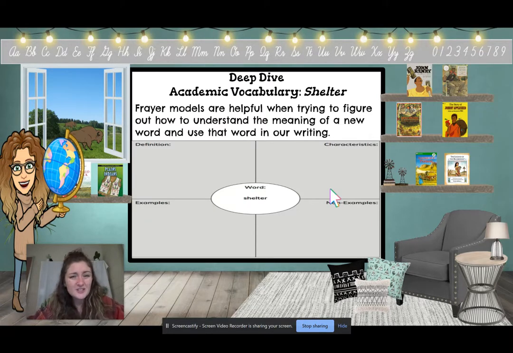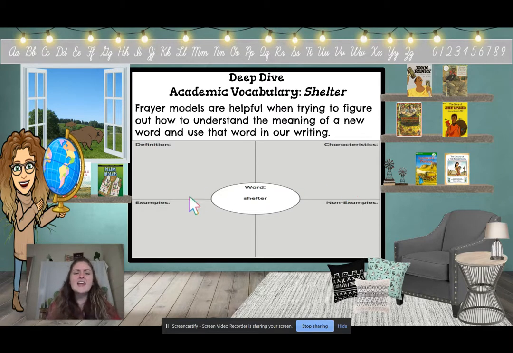Would that be a characteristic? No. So using the knowledge of what I just said, what would be a characteristic of a shelter? Think about the words that I just said that were good characteristics and not good characteristics. What is a characteristic of the word shelter? What kind of place is it? Tell me in the puzzle.